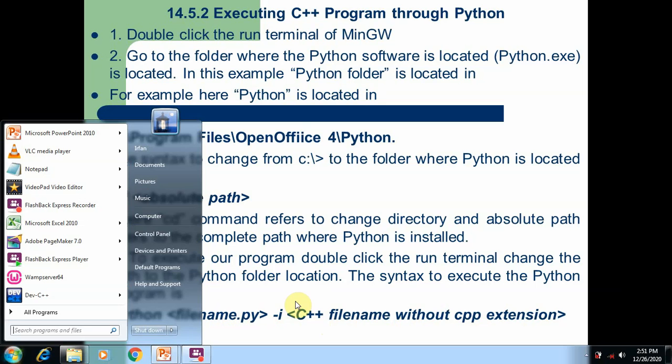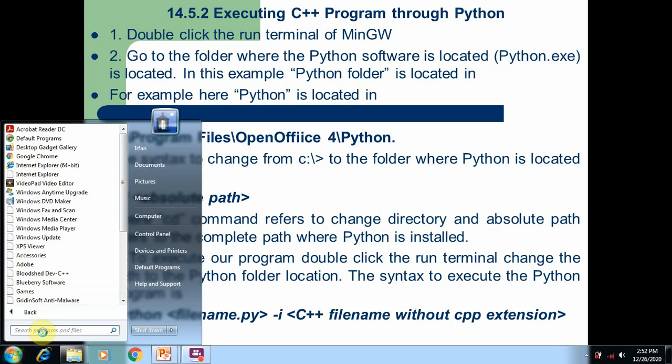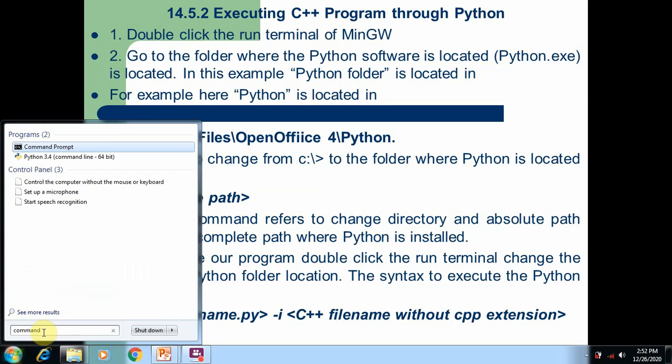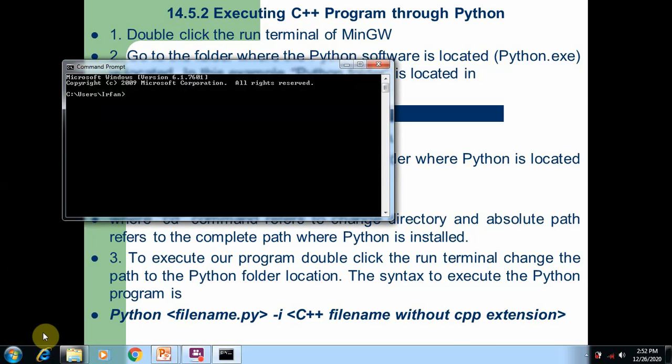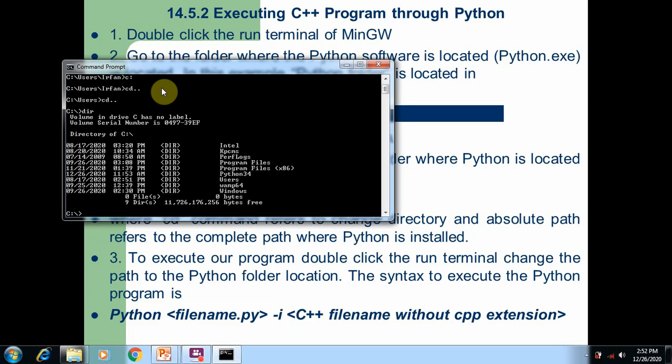So this is how we are going to use this program. I will show a small demo. After downloading MinGW, you may see a command structure on your screen, which is appearing now. See, this is the structure of the command prompt. In the same way, the MinGW window also appears. So here, first try to locate the folder. Type cd dot dot, which moves from the current folder to the next folder. Then type the dir command, and here you can see all the folders installed in your system.